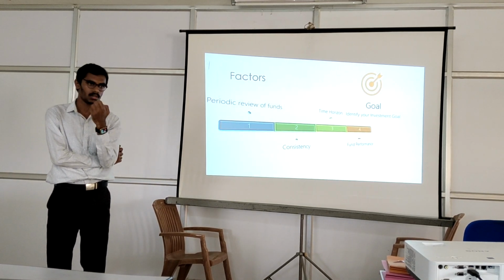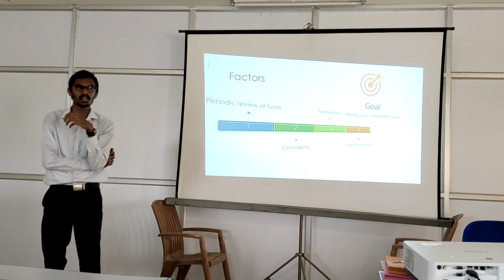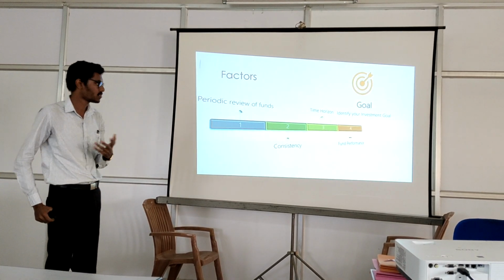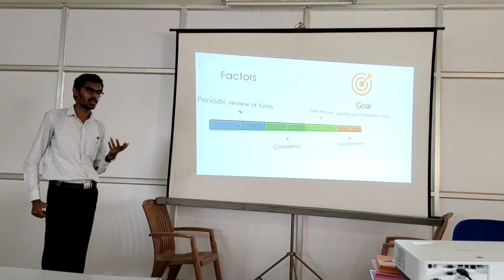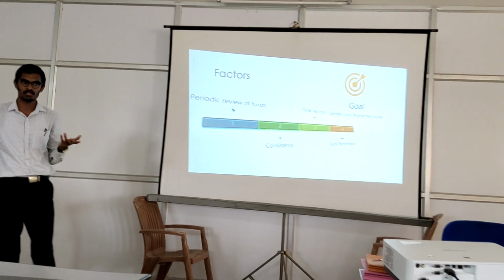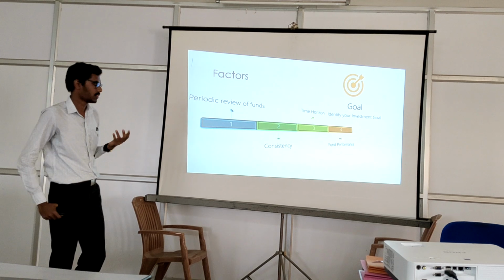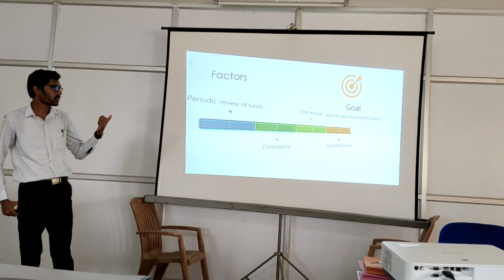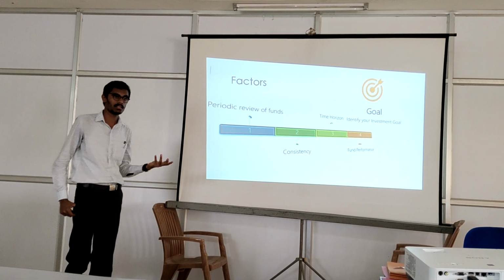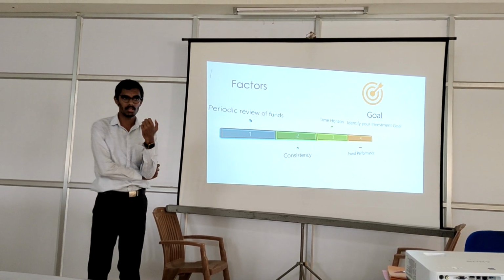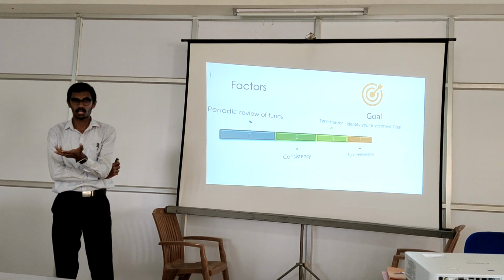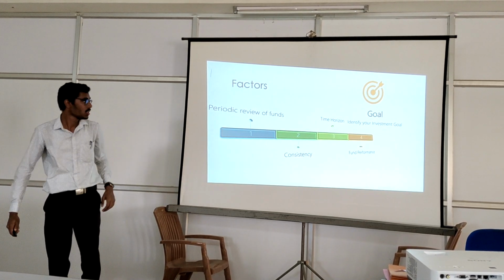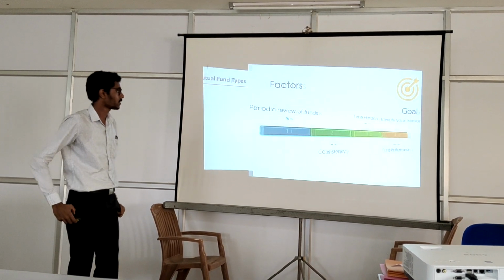If we want to get a return in a short period, we should select those mutual fund schemes. We should consider that also. And the overall performance of the mutual fund should be in a well-settled manner. Before identifying all these factors, we should consider our whole goal, that is, whether we are in need of short-term goals or long-term goals. It should also be a factor. Then this is all about the factors.